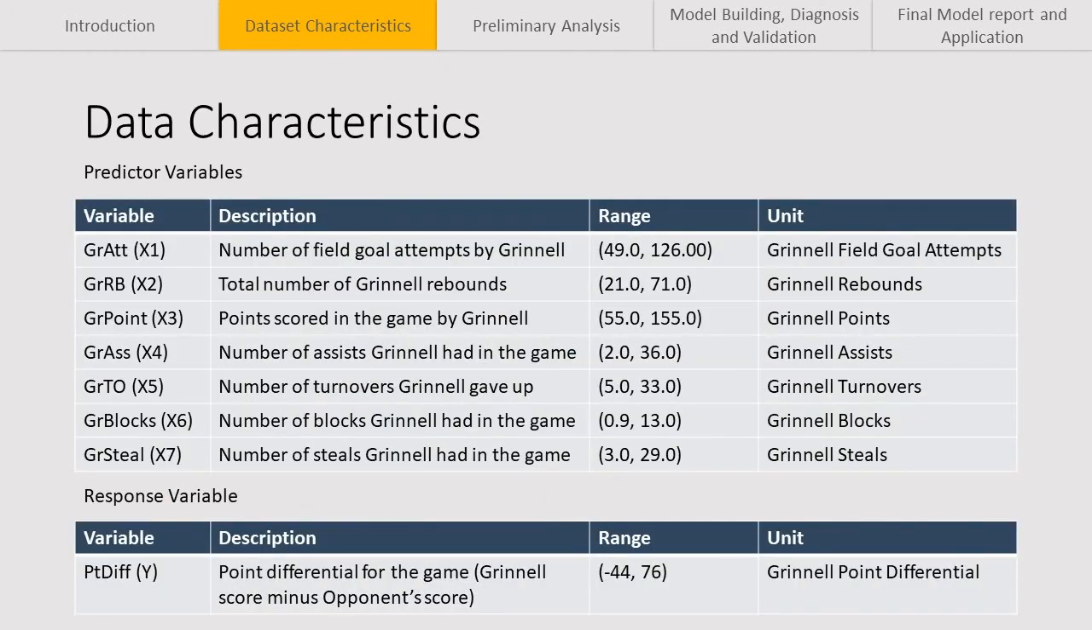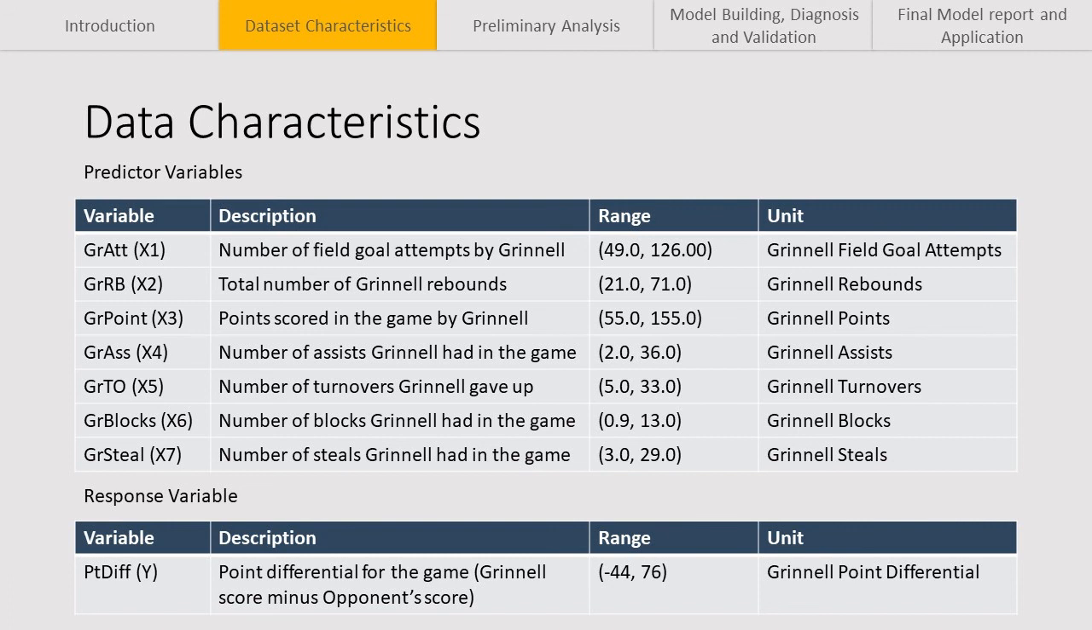X1 is the number of field goal attempts by Grinnell, and the range is 49 to 126. X2 is the total number of Grinnell rebounds, and the range is 21 to 71. X3 is the number of points scored in a game by Grinnell, and the range is 55 to 155. X4 is the number of assists Grinnell had in a game, and the range is from 2 to 36.